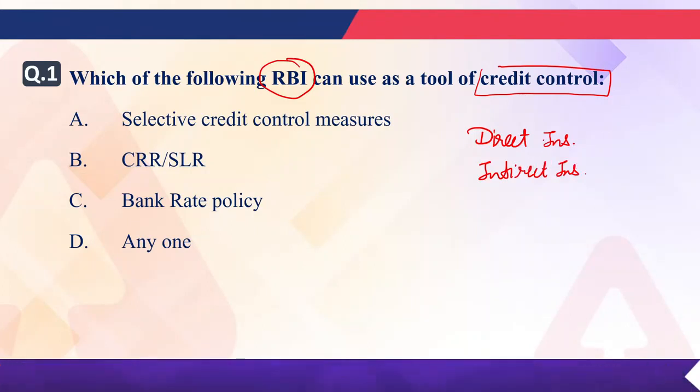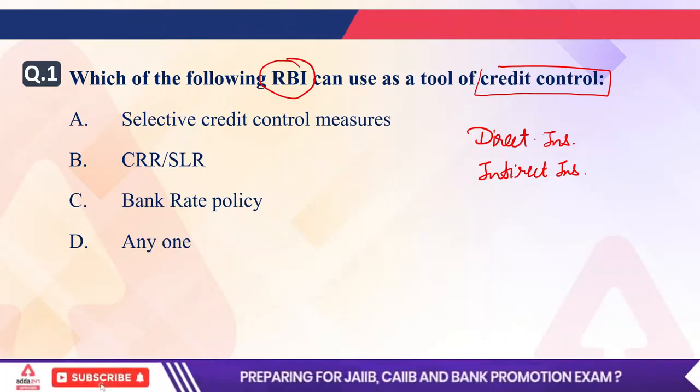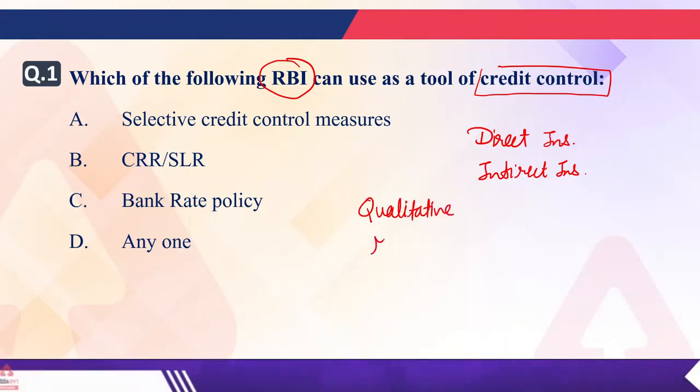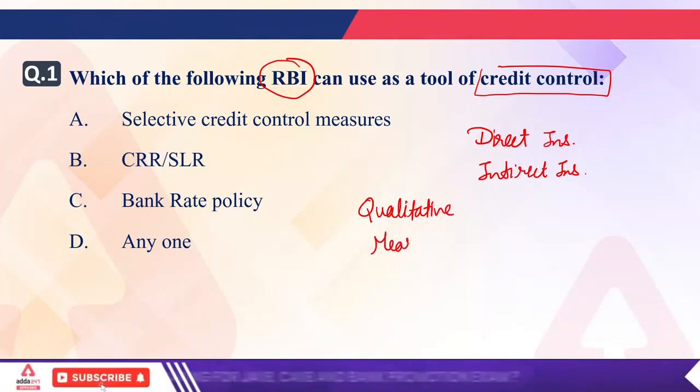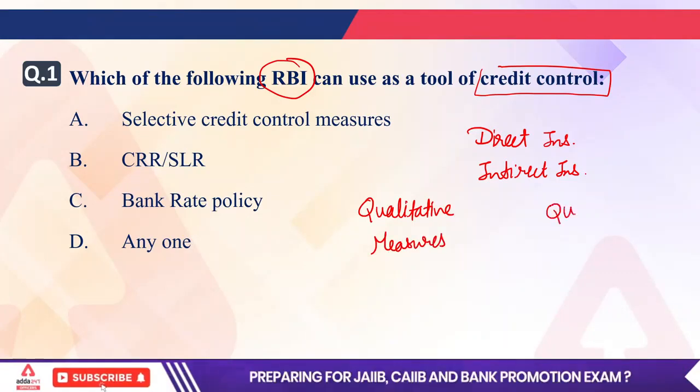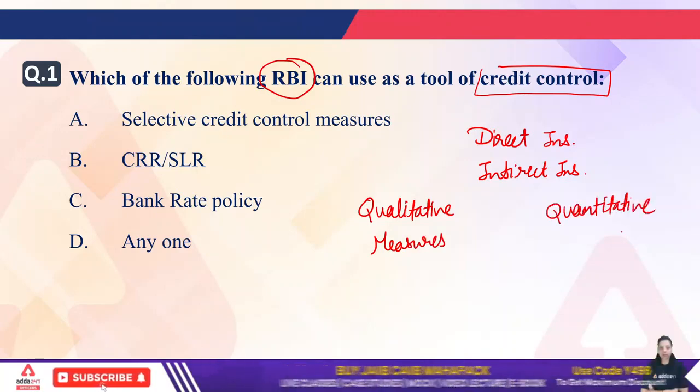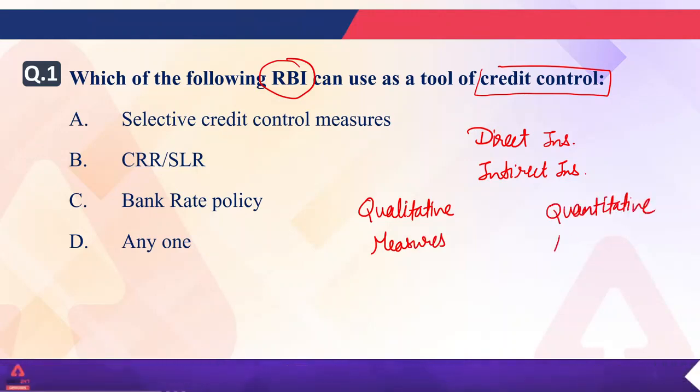Apart from that, there are two credit control measures or tools used by the Reserve Bank of India: qualitative measures and quantitative measures.